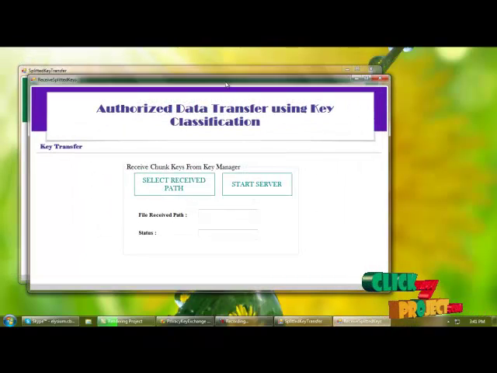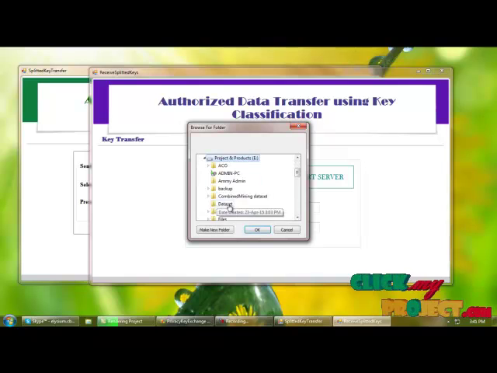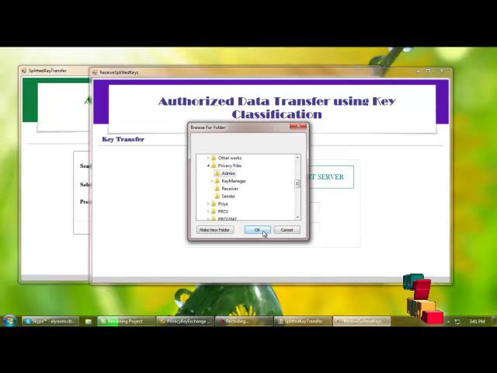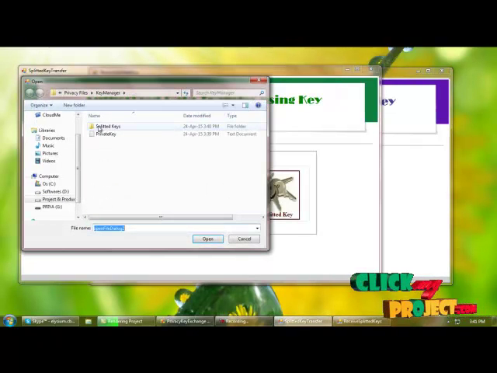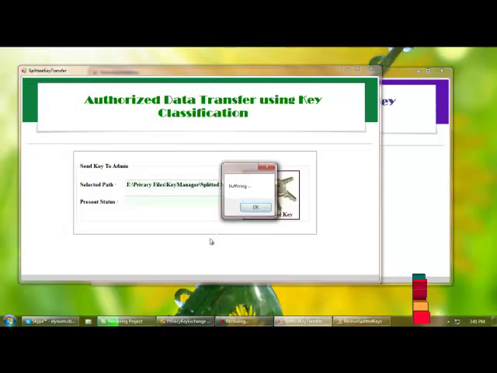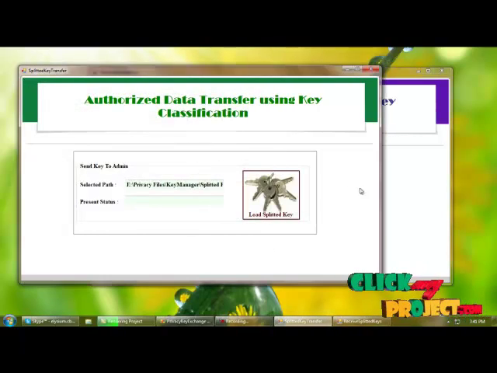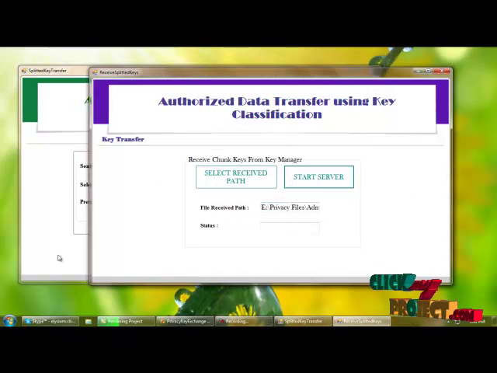For that we need to select the receive path, so I'm selecting the receive path as admin. I'm starting the server for receiving the file. From here I'm loading each split key, and I am again starting the server for receiving key 2.